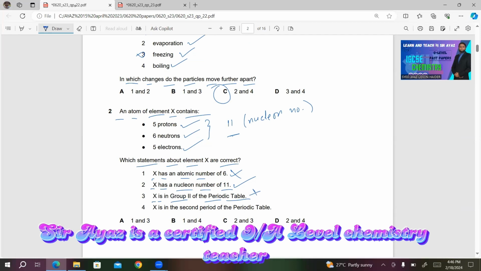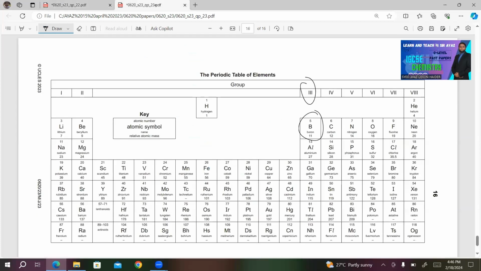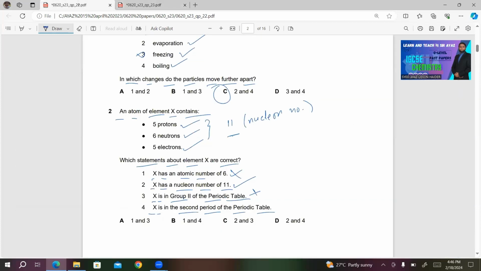Number 4, X is in the second period of the periodic table. If you look at the period of X, which is B here, it's in the second period. This is period number 1, first period. This is period number 2, second period. These are periods. So it's in the second period. So number 4 is also correct. So choice D will be the right answer in this case.